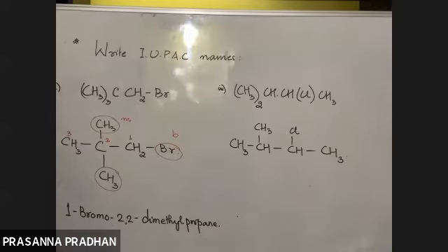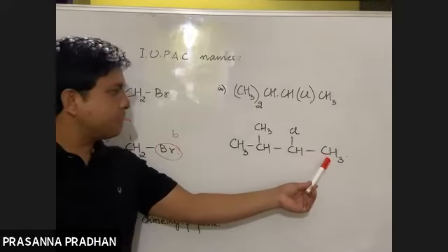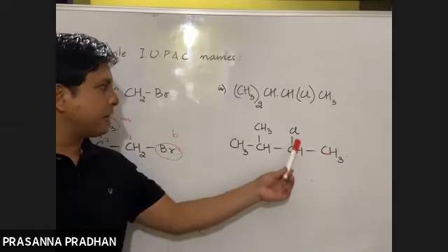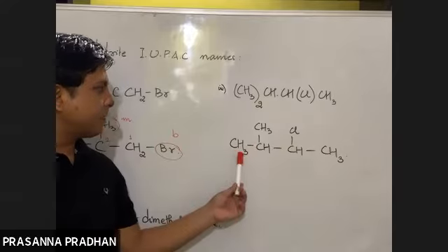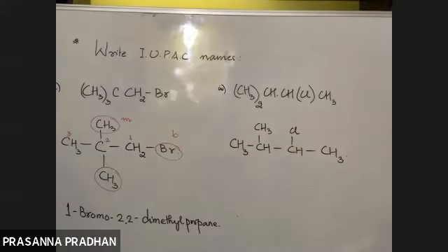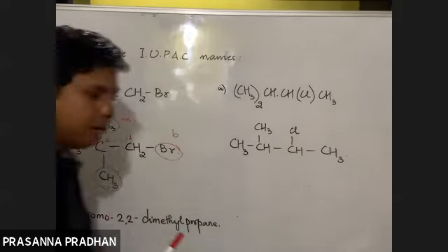So here, a very important rule. If I start numbering from this end, then the substituent will get number 2. If I start numbering from this end, then the substituent will get number 2. So in this case, from which end should I number? Then this IUPAC rule comes into play. What was the rule?